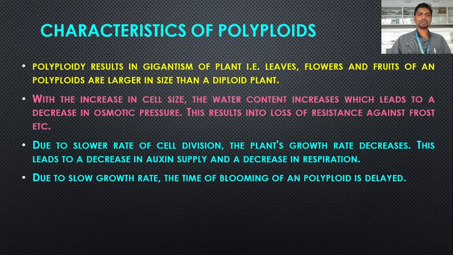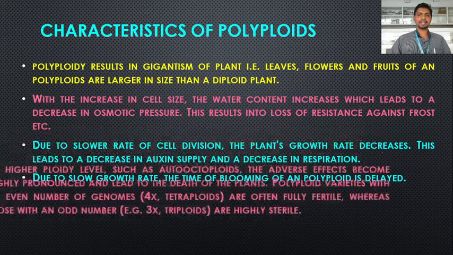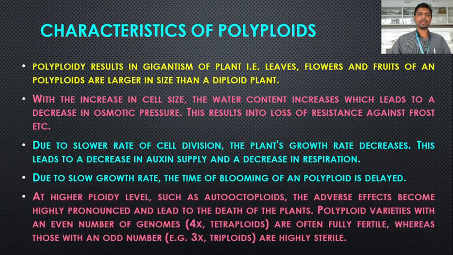Due to slow growth rate, the time of blooming of a polyploid is delayed. At higher ploidy levels, such as auto-octoploids, the adverse effects become highly pronounced and lead to the death of the plants.